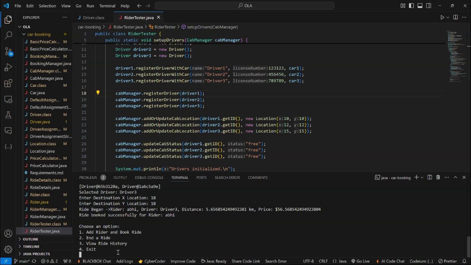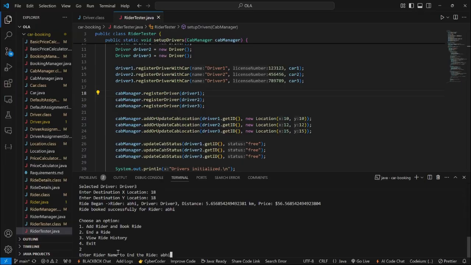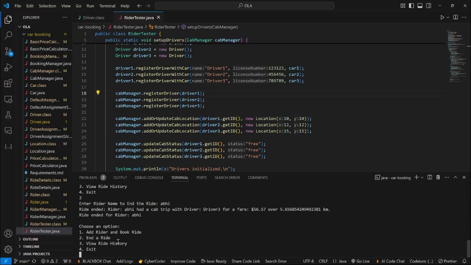And now we are going to end one of our rides. We are going to end the ride for Abhi. Here you can see the ride has been ended for the rider Abhi, and driver 3 has received the fare price of 56 rupees. So this one has also been added to our history.